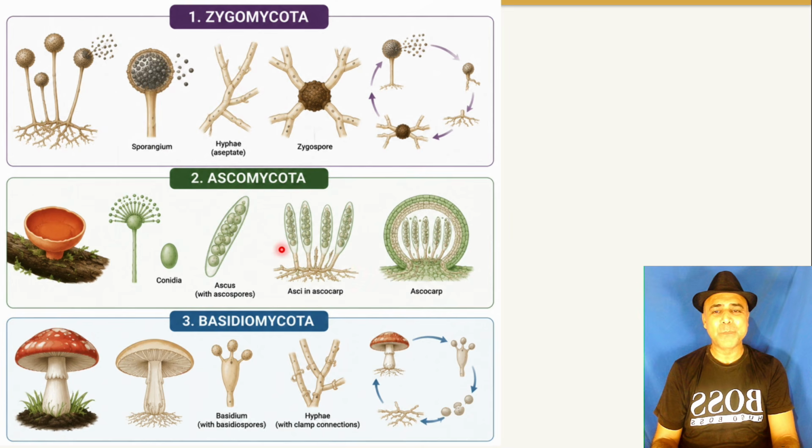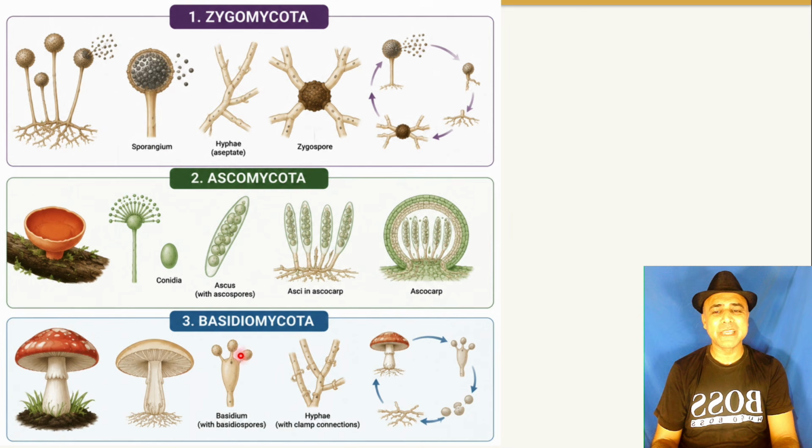Due to the presence of asci and ascospores, this group is known as Ascomycota, and due to the presence of a zygospore, Zygomycota. In Basidiomycota, a structure called the basidium is present.